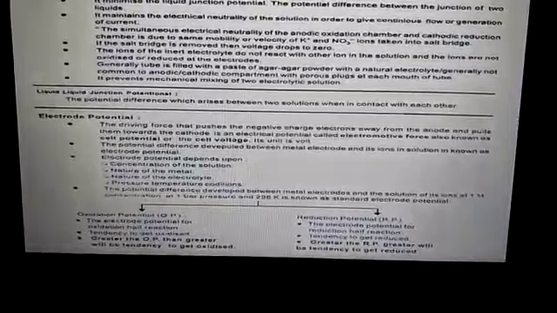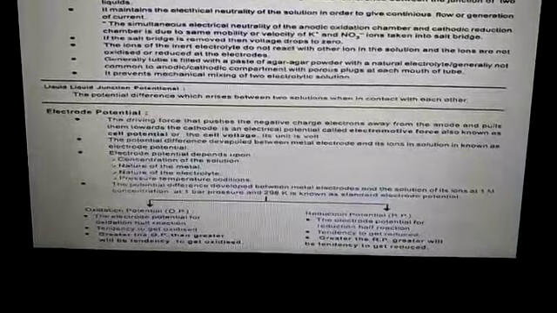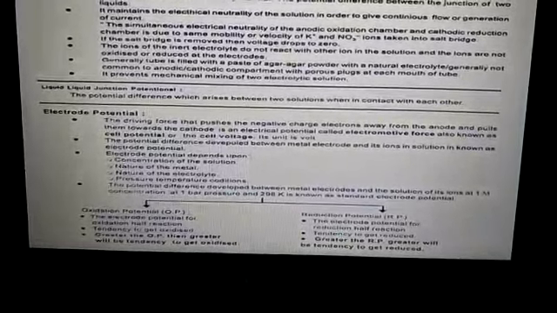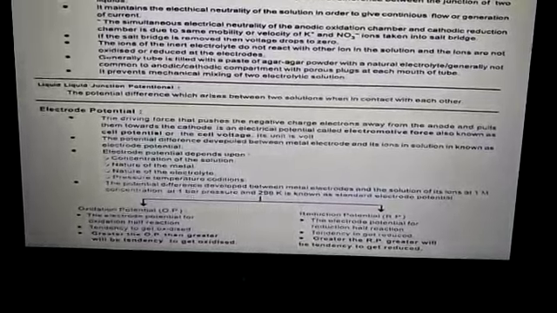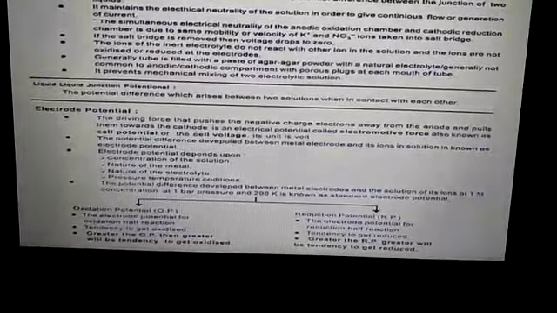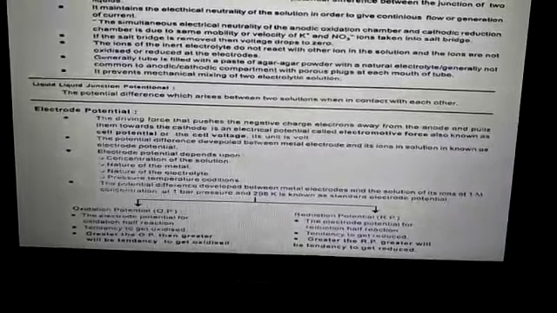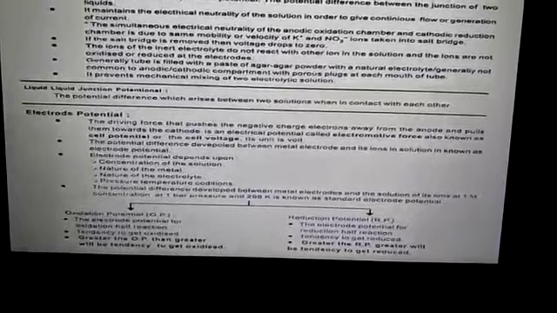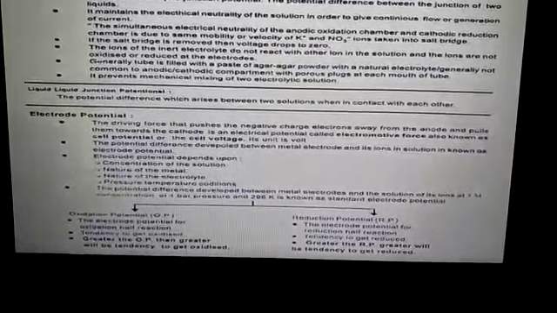Now, the potential difference developed between the metal electrode and the solution of its ion at 1 molar concentration and 1 bar pressure at 298 Kelvin is known as standard electrode potential. There are two types of electrode potential: one is known as oxidation potential, the other is reduction potential. The greater the oxidation potential, the greater the tendency to get oxidized. The greater the reduction potential, the greater the tendency to get reduced.